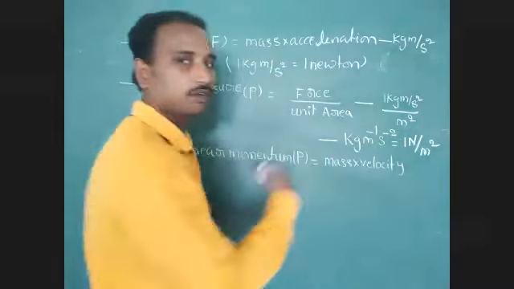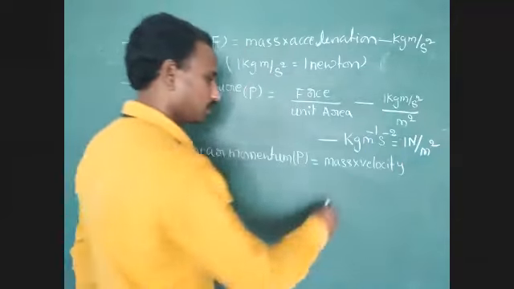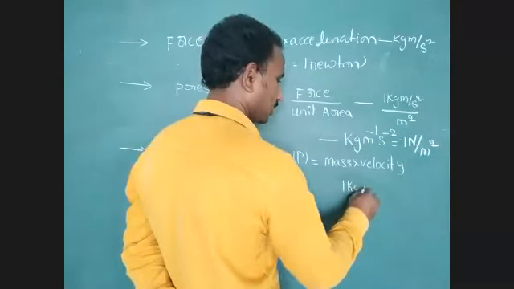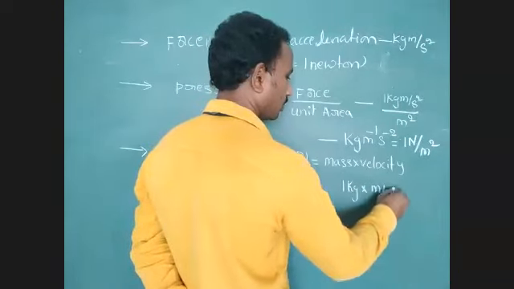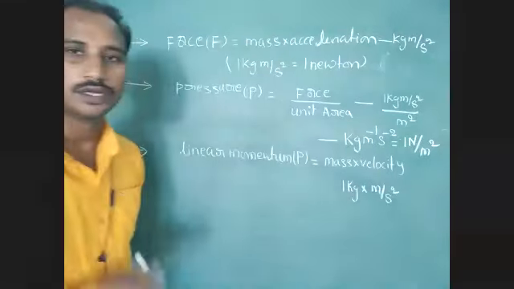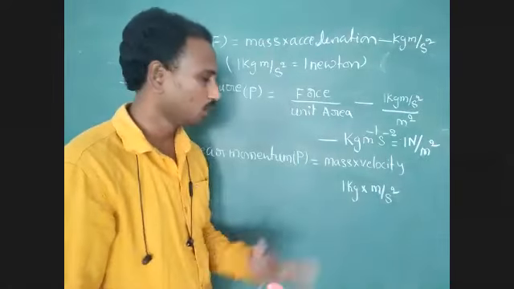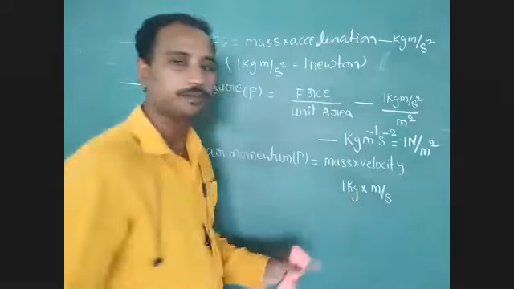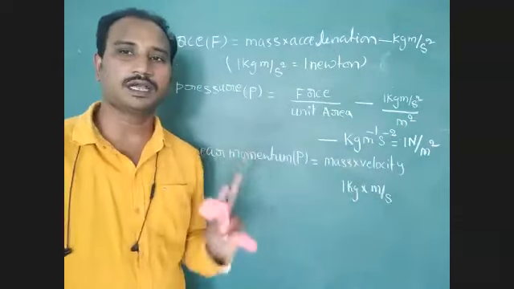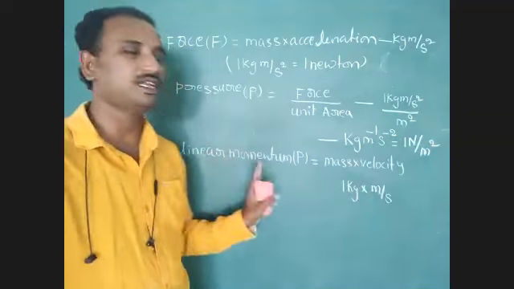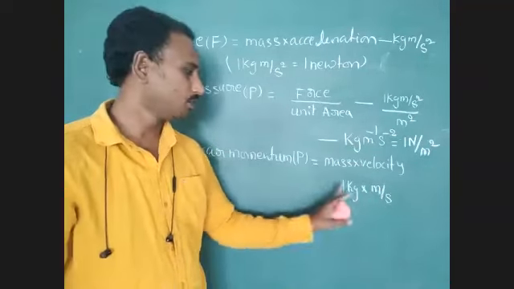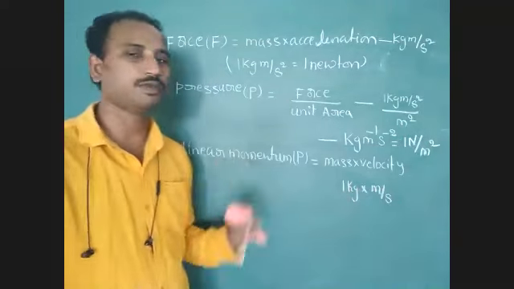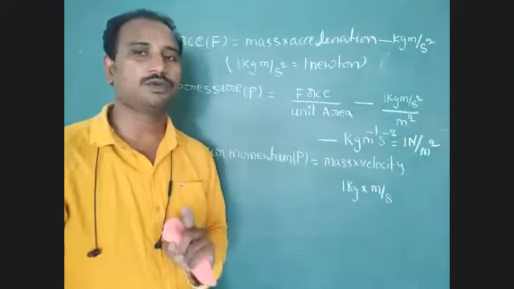SI unit of mass is kg. Don't forget, SI unit of mass is kg. SI unit of velocity is 1 meter per second. So 1 kg meter per second is the SI unit of linear momentum, or the derived unit of linear momentum. Do you identify this point?